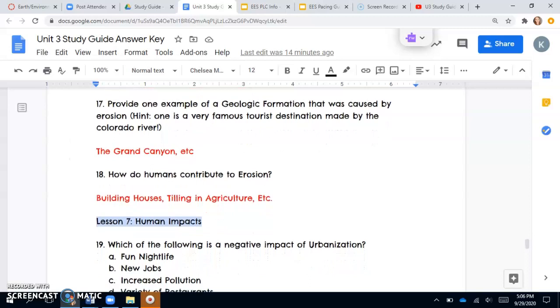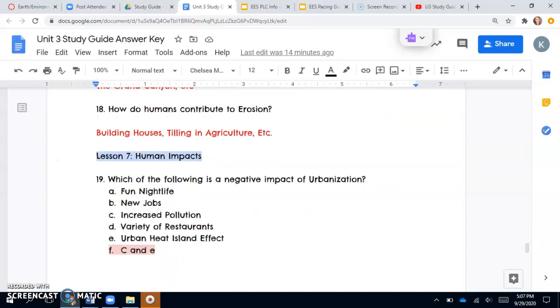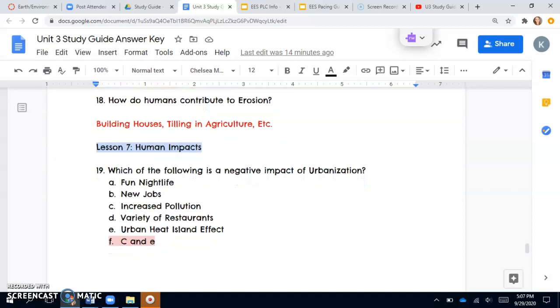17 asks us to provide one example of a geologic formation that was caused by erosion. And the hint here, one of these is a very famous tourist destination made by the Colorado River. So this is actually the Grand Canyon. So the Grand Canyon is the large rift within those rock formations that was formed by the Colorado River. So over time, the river moved, picked up those sediments that were eroded, and pulled them away and formed the huge canyon. Now you could have some other examples here, but the Grand Canyon is just one that's very well known.